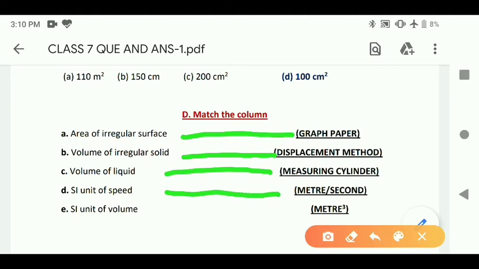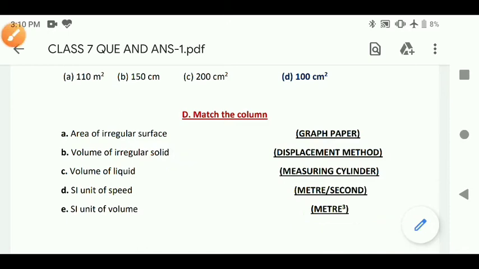SI unit of speed, meter per second. SI unit of volume, meter cube. So these are the answers. Area of irregular surface, graph paper. Volume of irregular solid, displacement method. Volume of liquid, measuring cylinder. SI unit of speed, meter per second. SI unit of volume, meter cube.